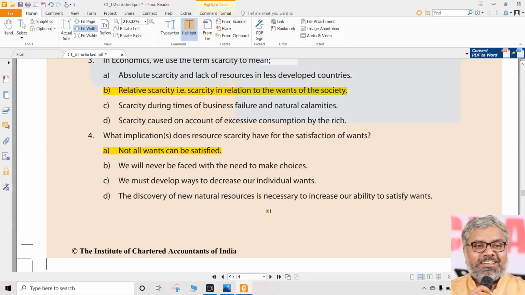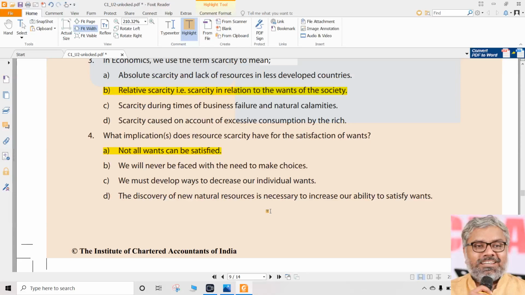Nobody is telling economics has a magic wand which can solve that. Economics tries to solve that. It cannot solve that because it will forever be there. Forever, that is nature. That is how any society, any economy will work. And that is irrespective of the type of economy, whether it is capitalist, socialist, or mixed economy. Everywhere, always, this rule is a thumb rule in any society. Because your wants are more, resources are less, always, no exceptions.